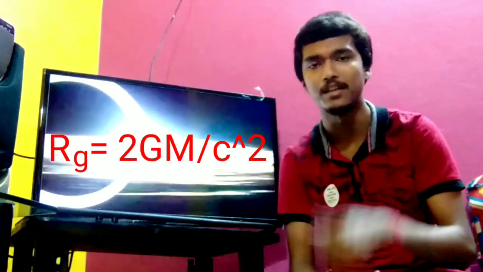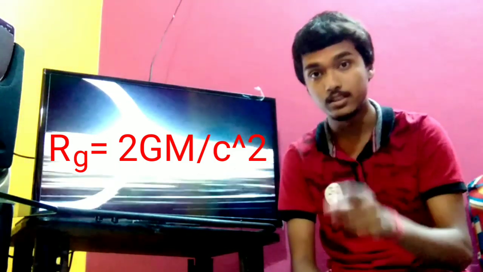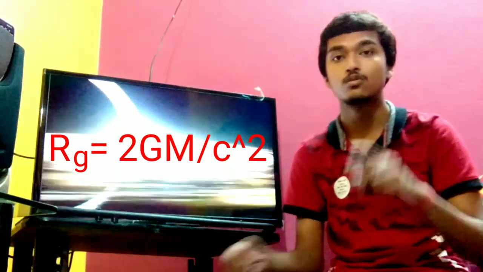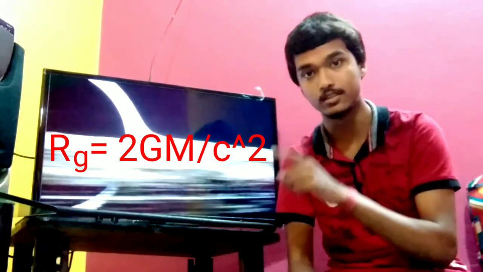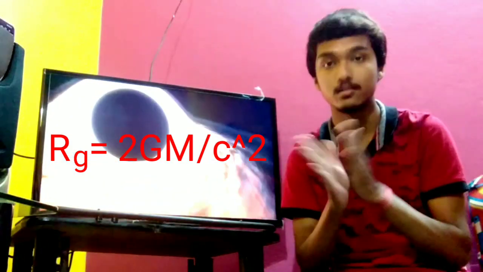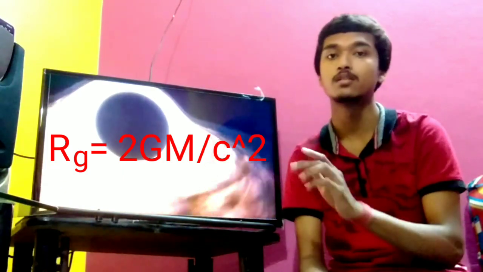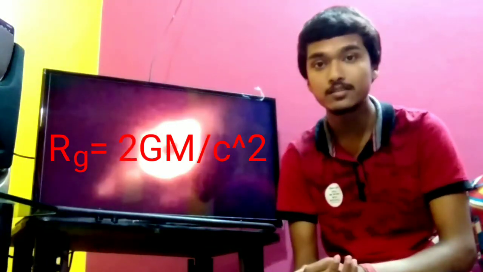So we have another equation, R subscript S or R subscript G, they are the same. R subscript G equals 2GM by c squared, where R subscript G indicates the Schwarzschild radius. But what is a Schwarzschild radius?